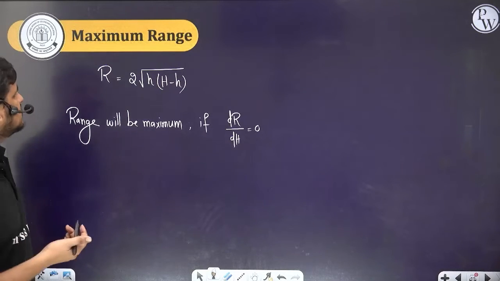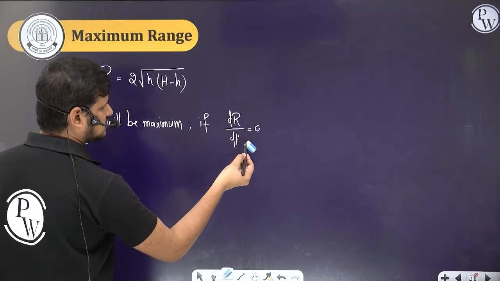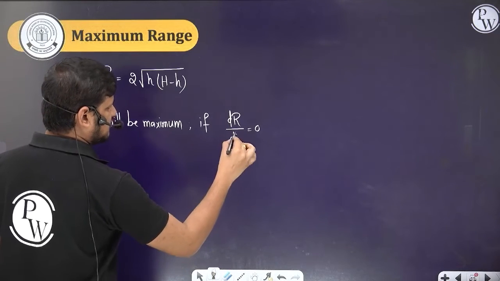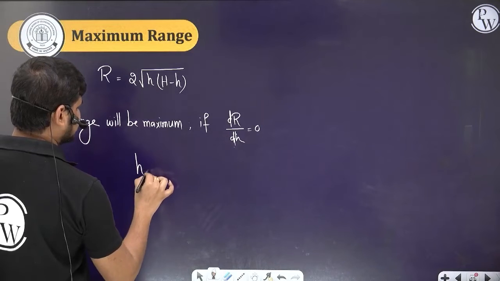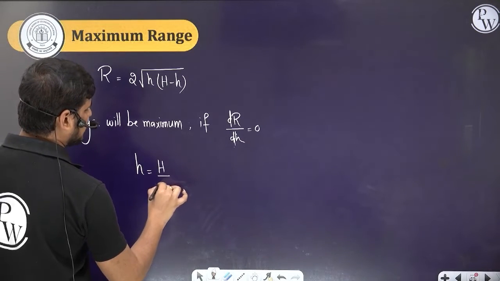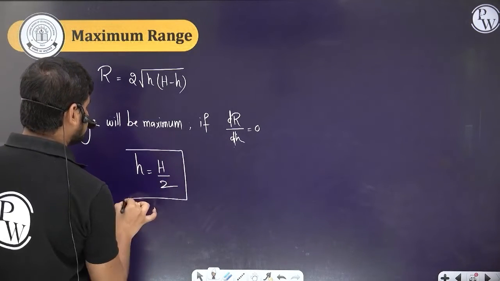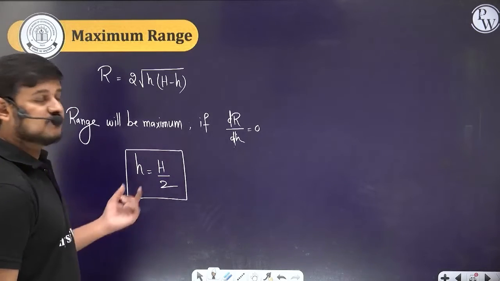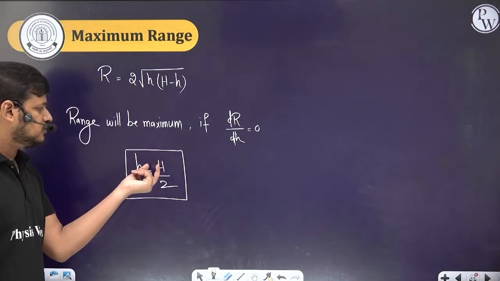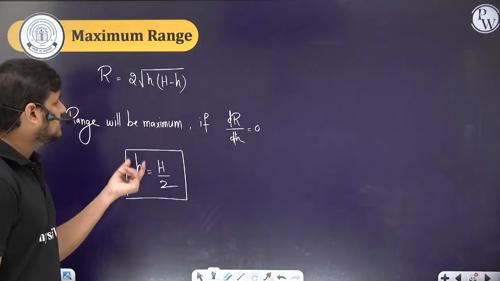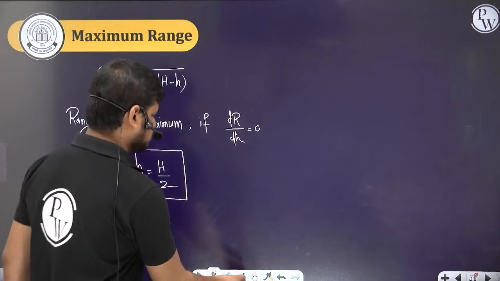Sorry, I wrote total H; this is small h with respect to the height. Then we get h equal to H by 2. That means if the hole is made at exactly half of the total height, the range will be maximum. What is that maximum range?